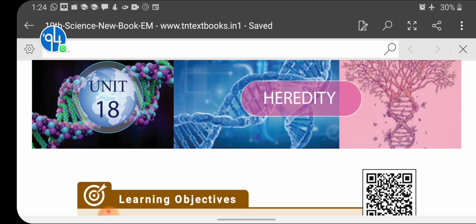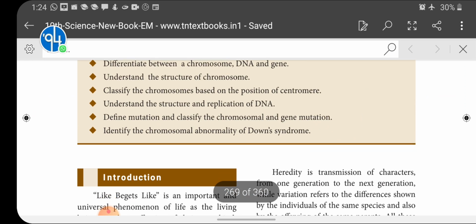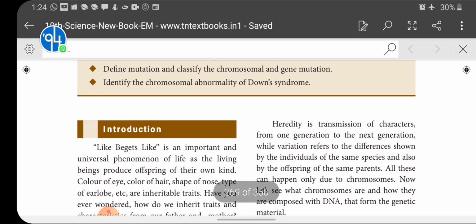Children, today we are going to start with a new unit. It's called heredity. What is heredity? We should understand the meaning of that first. As the proverb given in your introduction page says, like begets like.